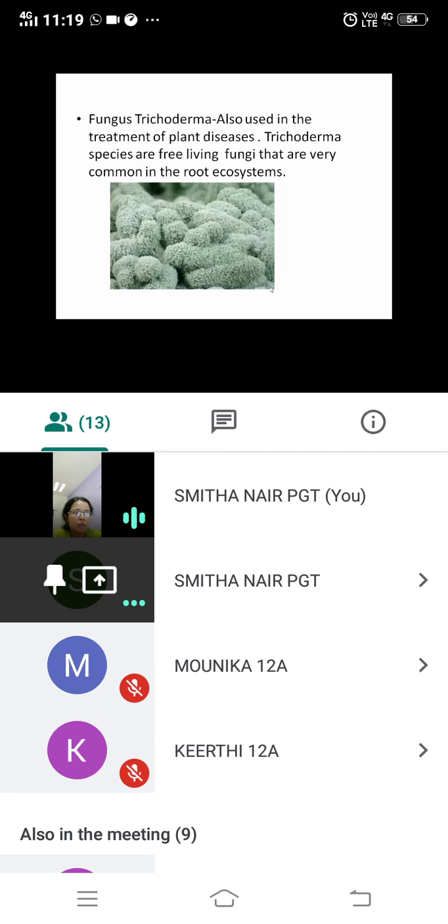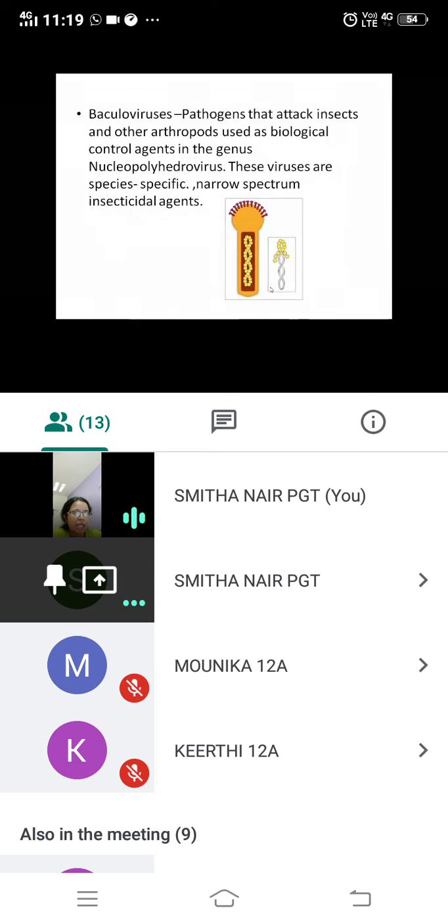Then Fungus Trichoderma, it is a fungus that is also used to kill the microorganisms that are attacking plants. Then we have Baculovirus. These are the pathogens that attack insects. They are viruses which are attacking insects and other arthropods. Its example is Polyhedral virus. These are the viruses which are species specific, narrow spectrum insecticidal agents. They will only affect a particular group of insects, not all types of insects.